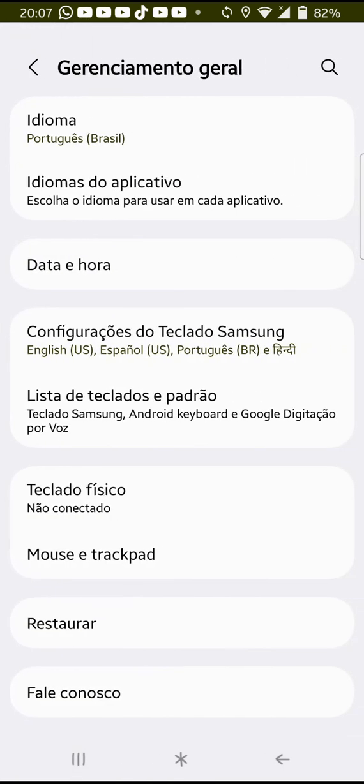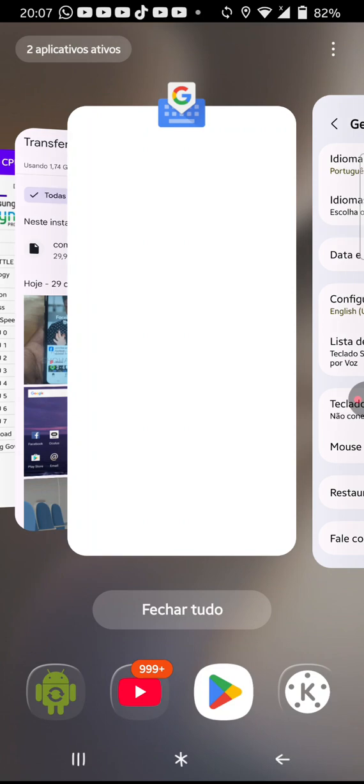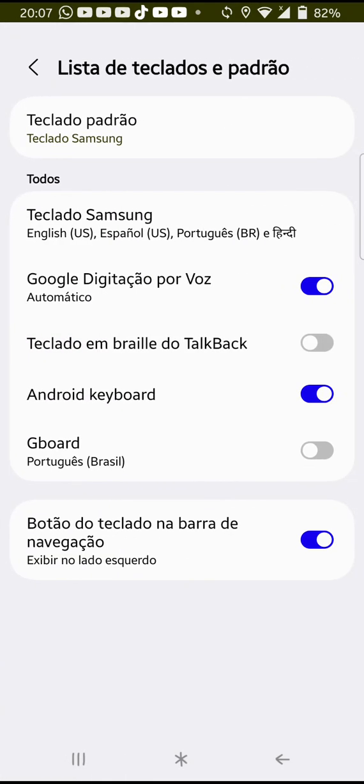And then tap on this thing right here, because I don't know how to read this. Then tap to enable Gboard, the Google keyboard.